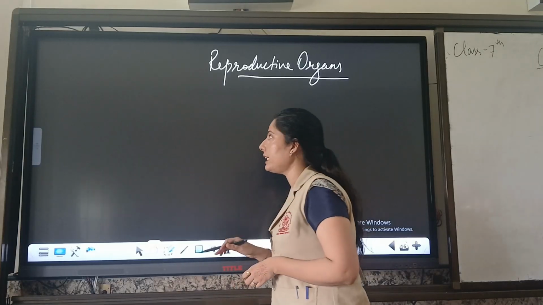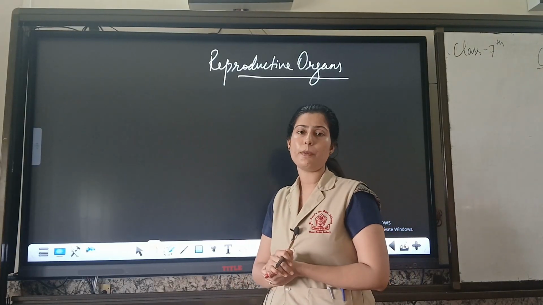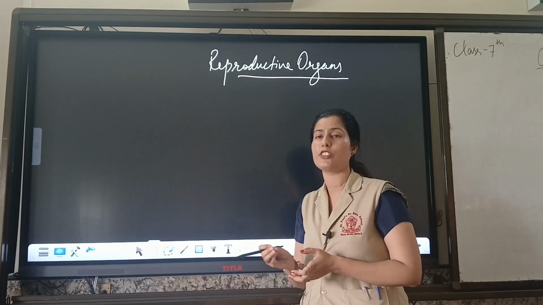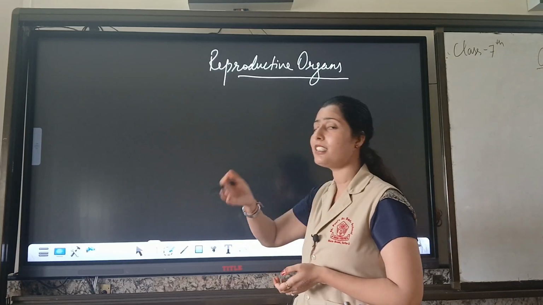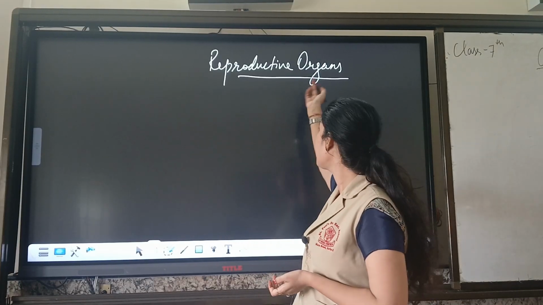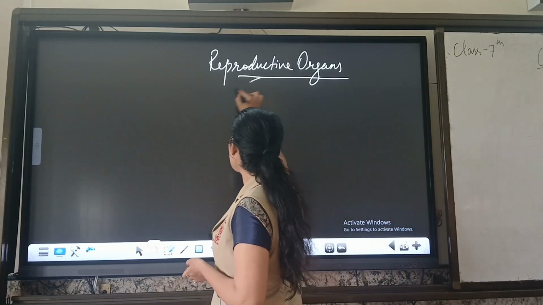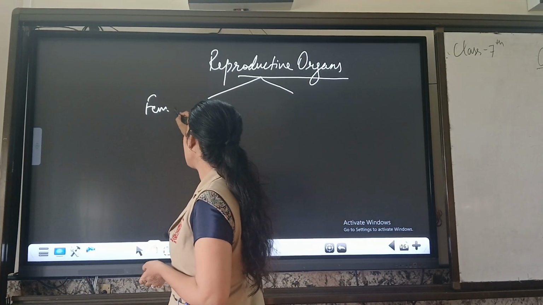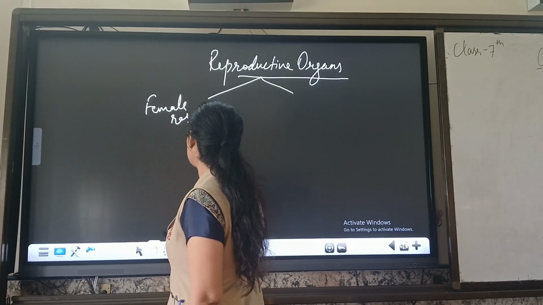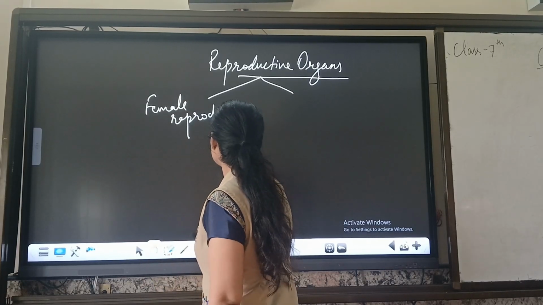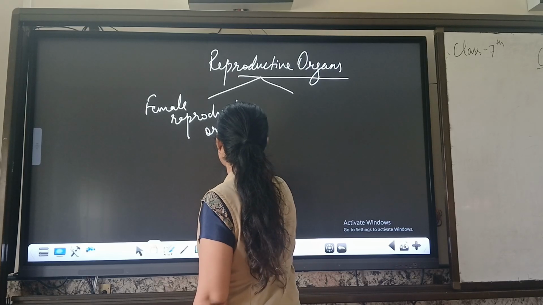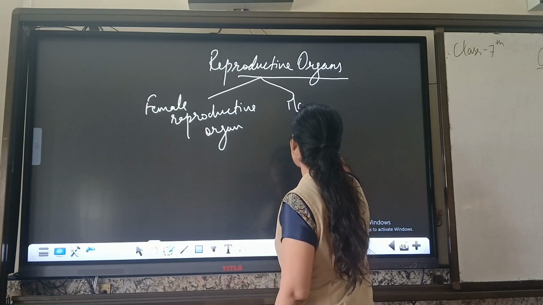As I told you earlier, in sexual reproduction, two parents are involved and both parents have separate structures for their reproduction, and these structures or parts are known as reproductive organs. There are two reproductive organs present. One is the female reproductive organ, and the other one is male.